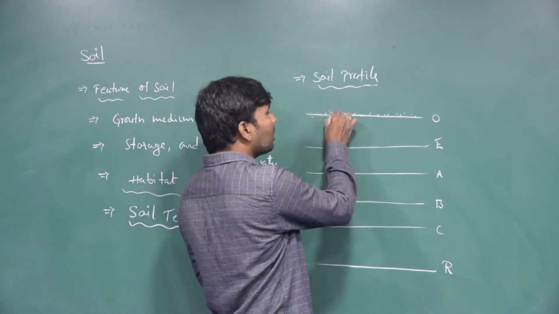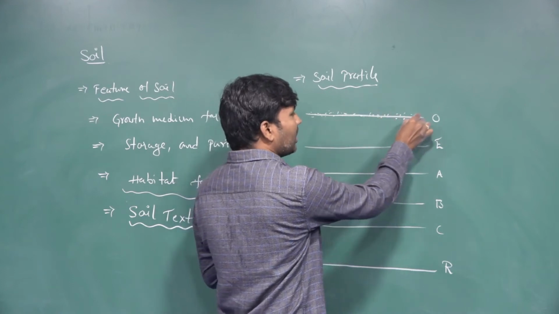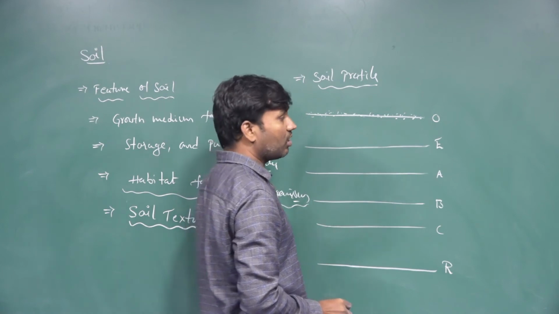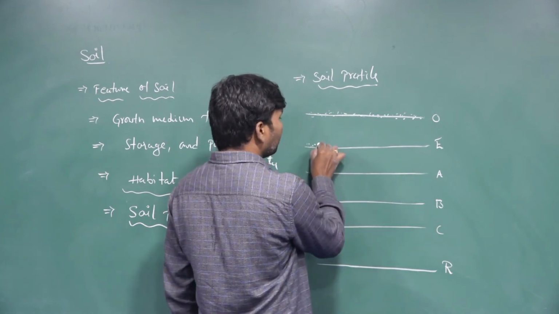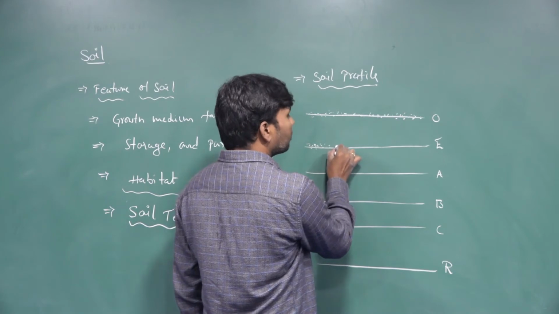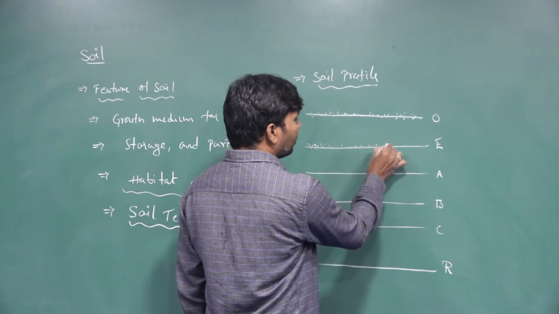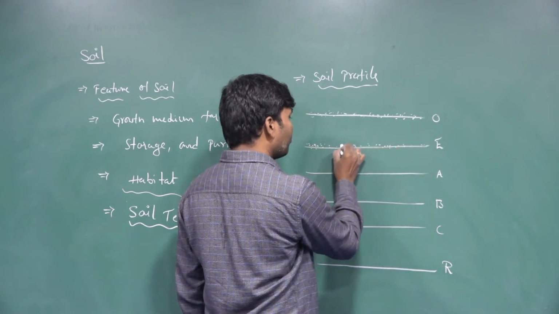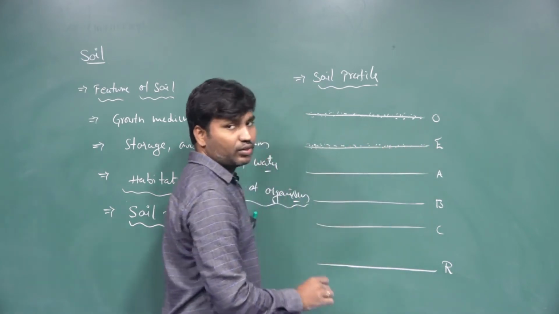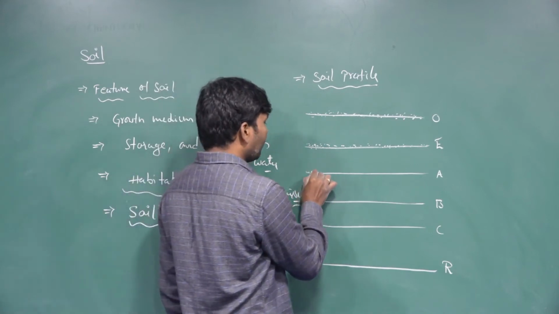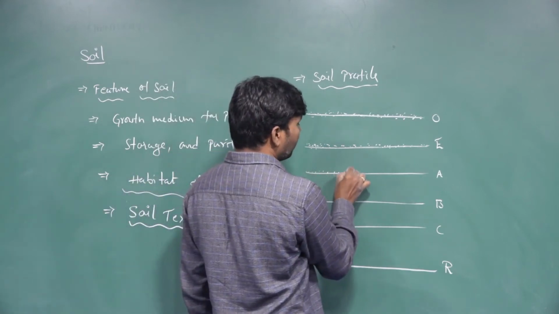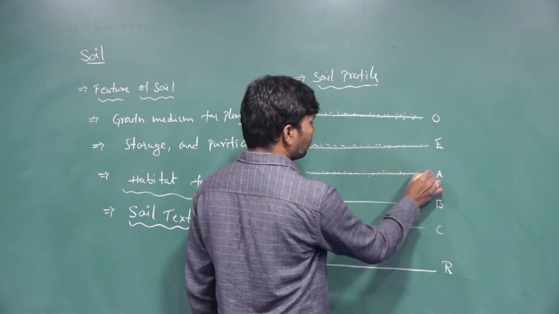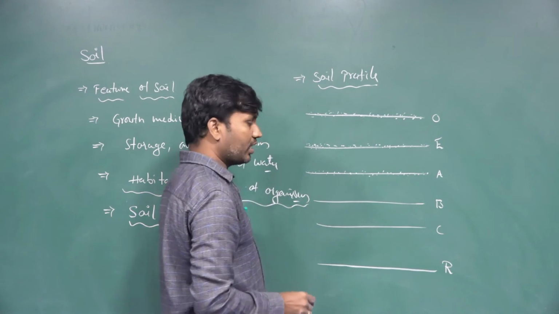The O is the outermost or surface layer, which is rich in organic matter, and the E is the second sublayer. It is rich in alluvial particles, meaning mineral ions are present in the E. In the A, smaller rocks and sand particles are present.